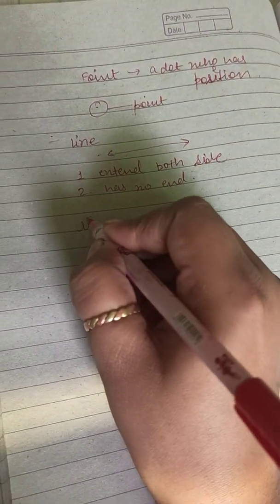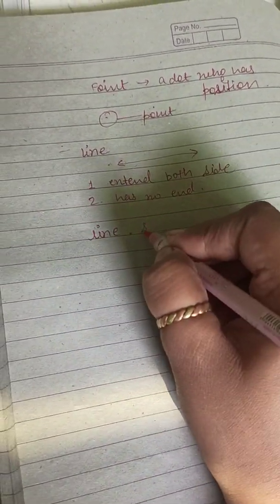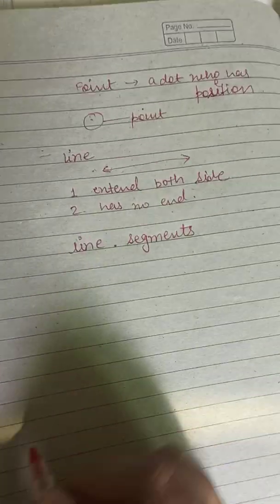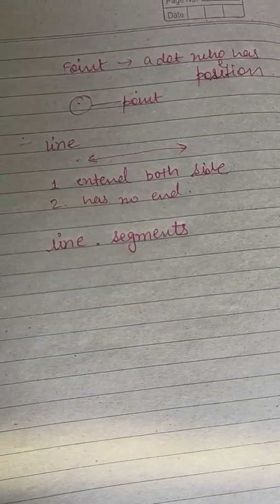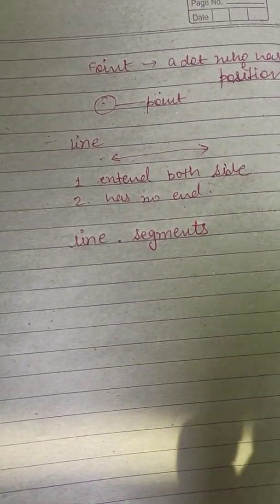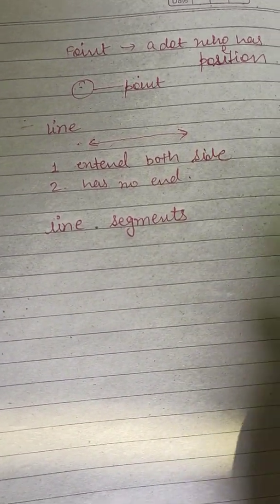And then the point comes about line segments. What do you mean by line segments? Line segments are a type of line but with fixed length.